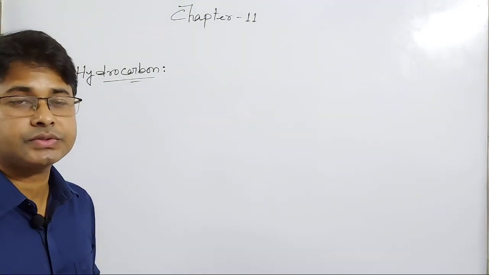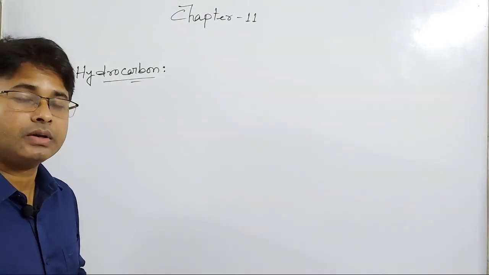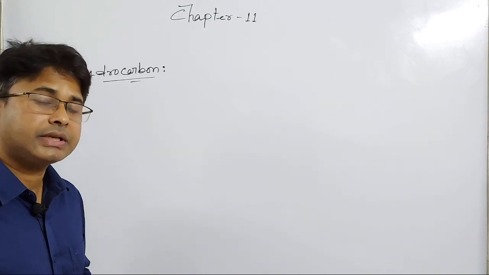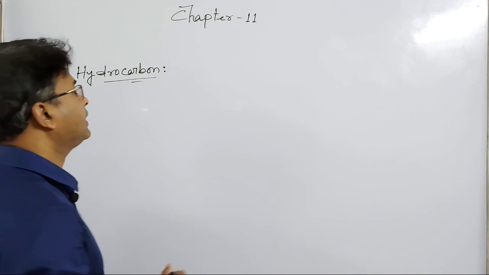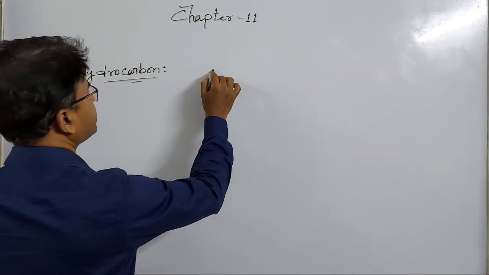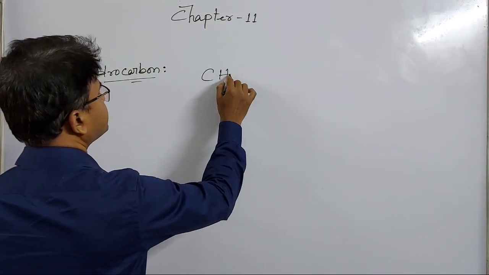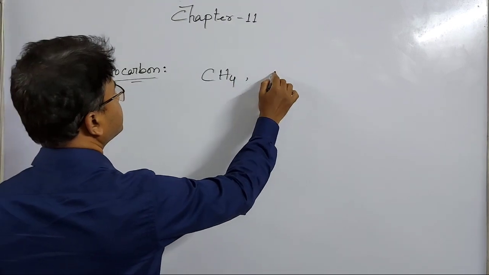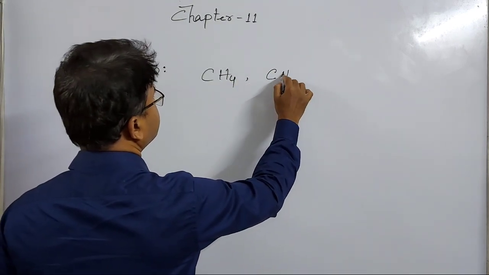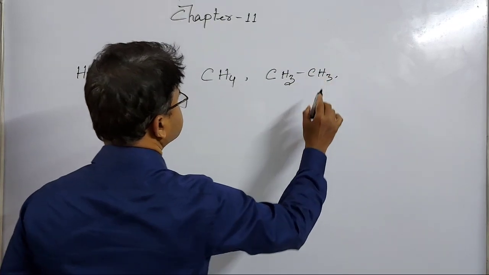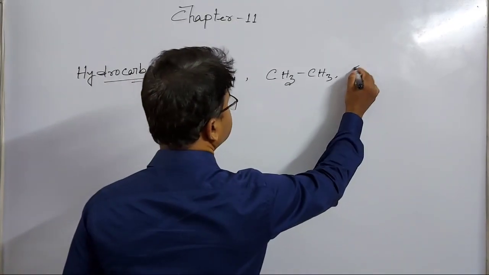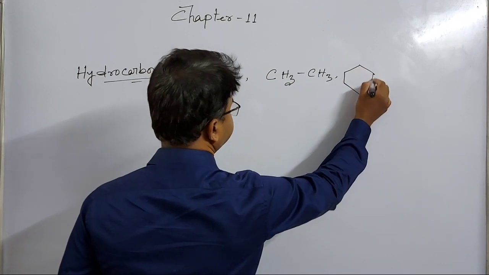The compounds which are made up of only hydrogen and carbon are known as hydrocarbon. And the examples of hydrocarbon are methane, ethane, benzene, etc.